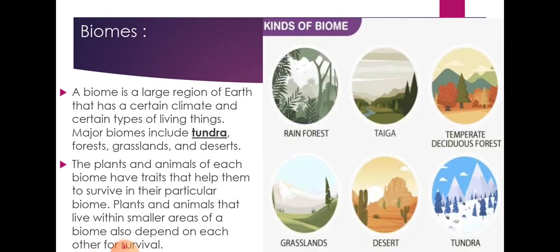Now moving towards the next topic, that is the biome. What is a biome? A biome is a large area, a region of earth that has a certain climate and certain type of living things. Major biomes include tundra, forest, grasslands, and desert. Here you have to understand what a biome is. A biome is a large area with a specific type of climate zone.